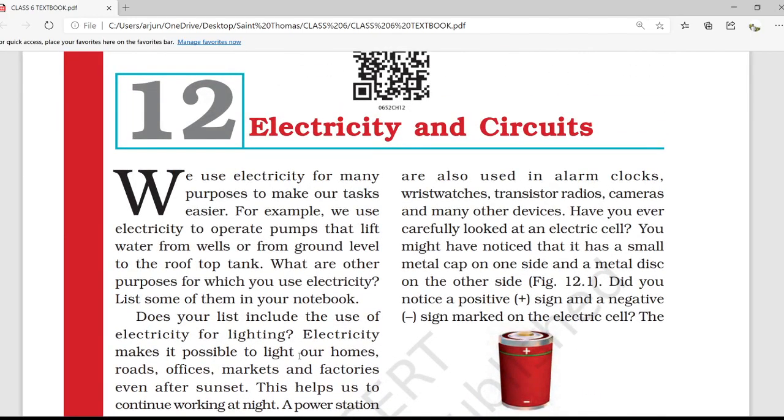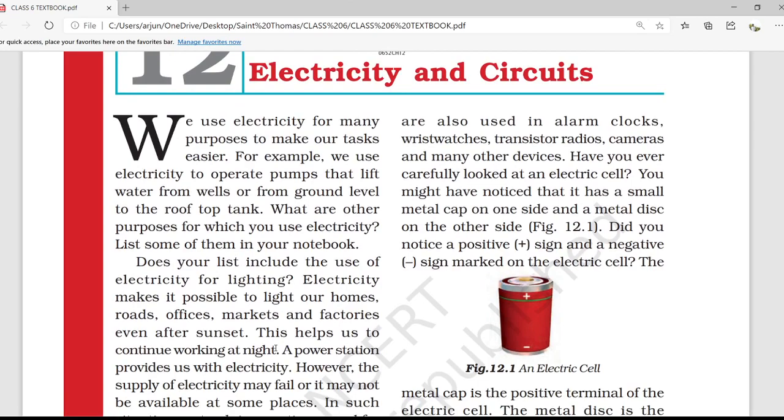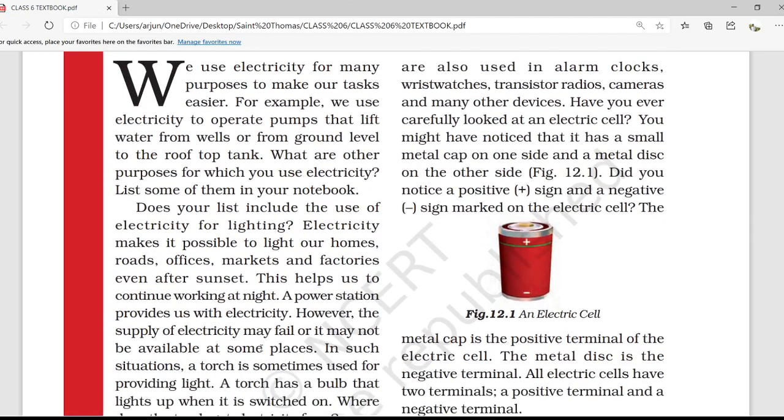Electric cells are also used in alarm clocks, wrist watches, transistor radios, cameras, and many other devices. Have you ever carefully looked at any electric cell? You might have noticed that it has a small metal cap on one side and a metal disc on the other side.